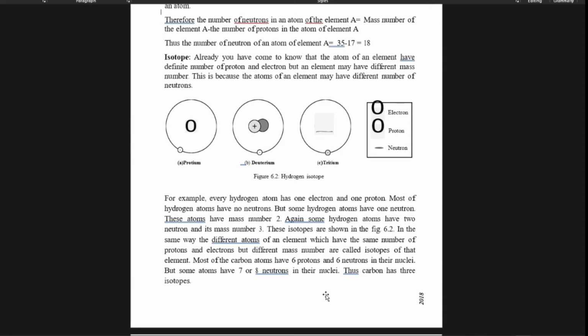So when it has 7 neutrons and 6 protons, the mass number is 13. And with 8 neutrons, the mass number will of course be 14. These are isotopes because the neutrons and the mass number are different, but the proton number remains the same. So these are the examples of isotopes. Only the mass number and neutron number will change, but the proton number will always be the same.